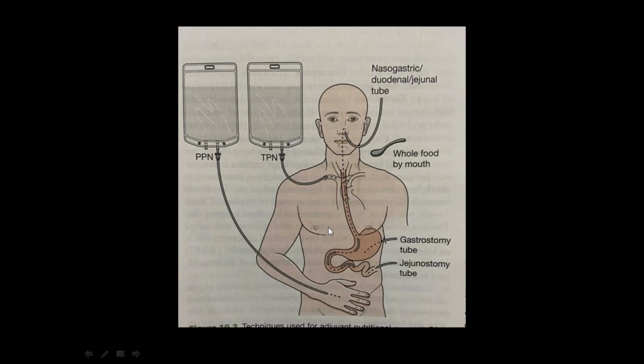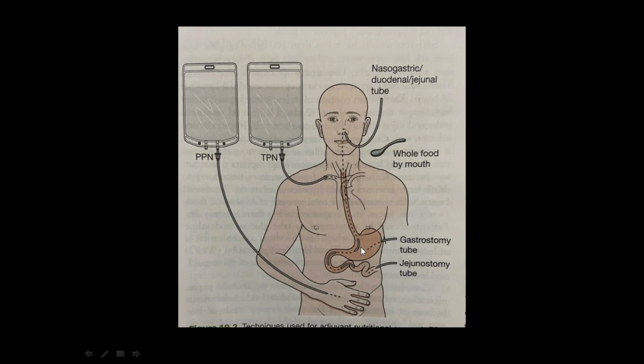So in this figure you can see the spoon is there: whole food by mouth, you can give it through the mouth. Enteral feeding means whatever nutrition you are giving goes into the intestine.